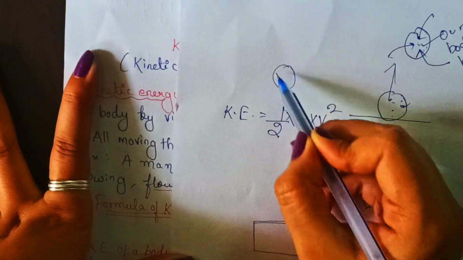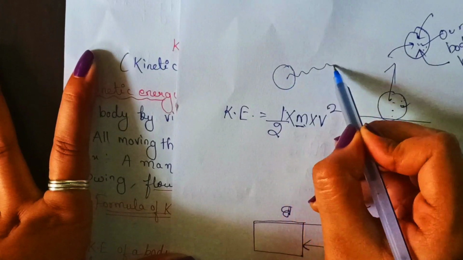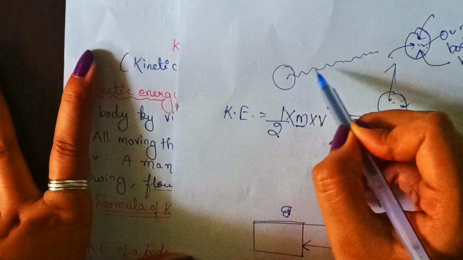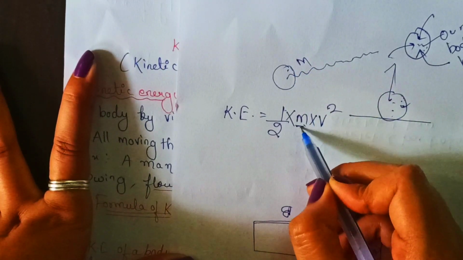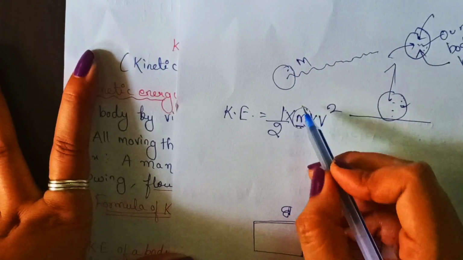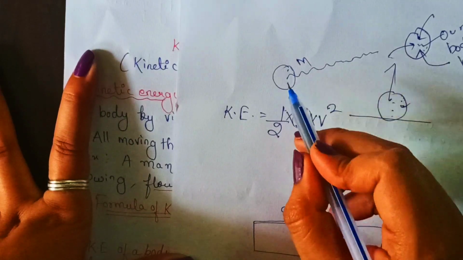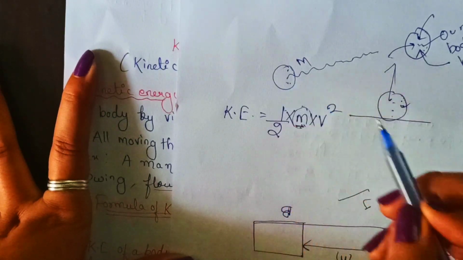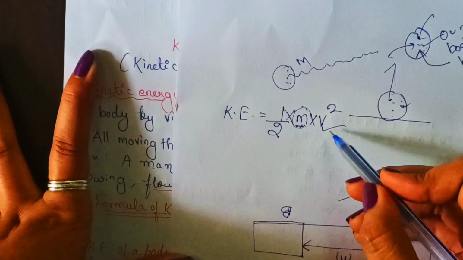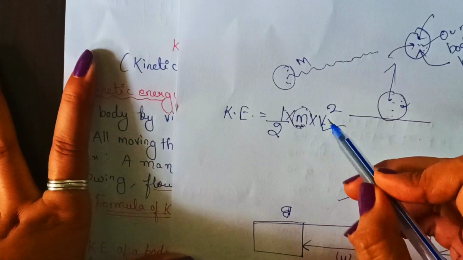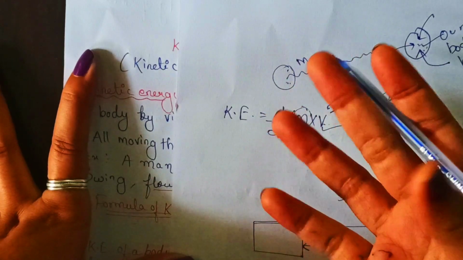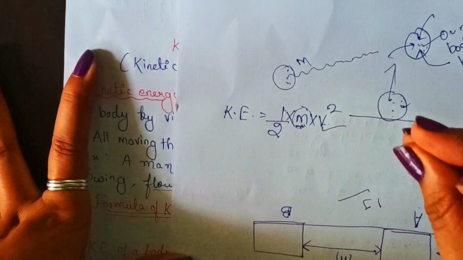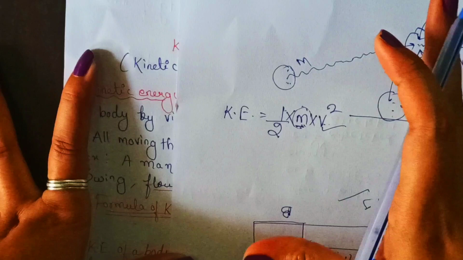If I am talking about a ball, and the ball is in motion, then the value of the mass of the ball will come here. That means m is the mass of any object which is in motion. Then v is squared. What is v? V is the velocity, or in simple terms you can understand it as speed.